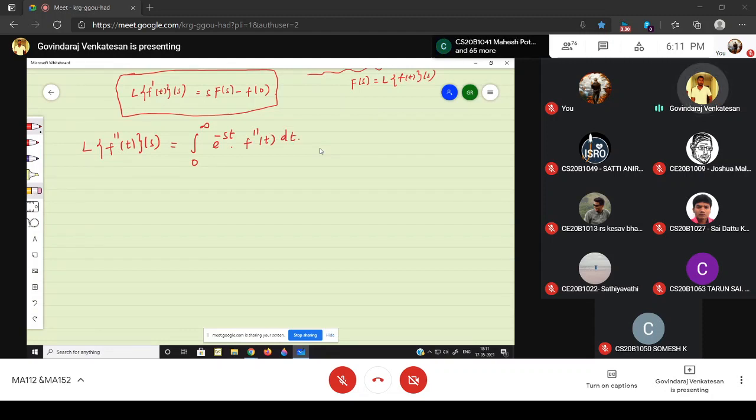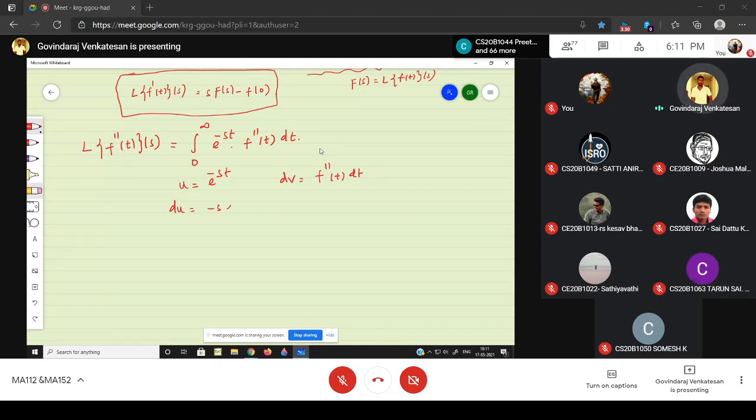So apply the same procedure, integration by parts. My u is e power minus st and my dv is f double dash of t into dt.